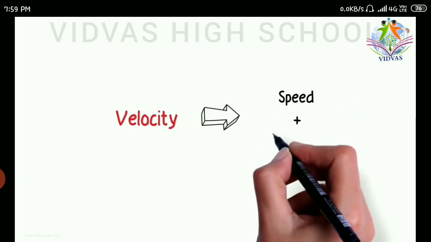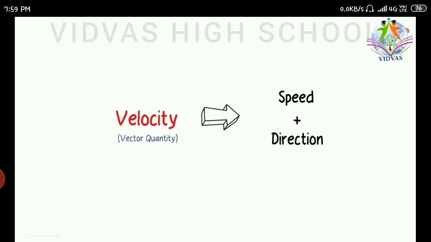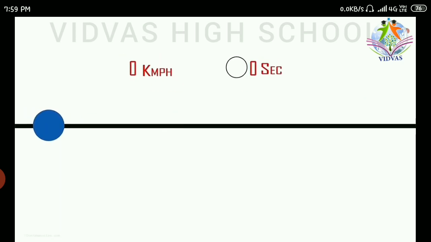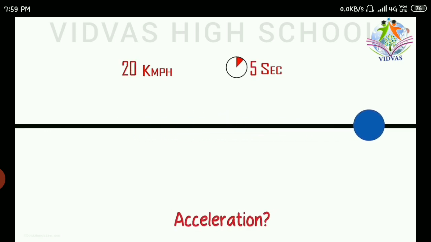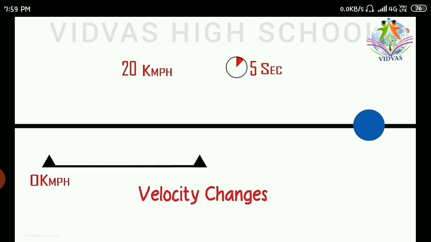So what does velocity mean? It is speed in a particular direction. As we have direction here, velocity is a vector quantity. Assume a body is traveling from one point to another point. It has traveled for 5 seconds and it has covered 20 kilometers of distance. Is acceleration present there? Yes, there is acceleration because there is a change in velocity.